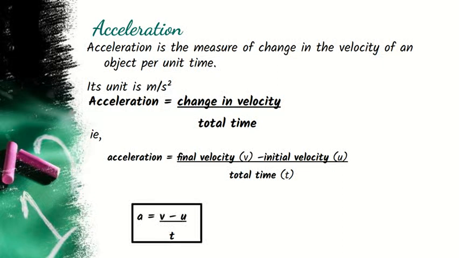Now in the numerator, both are velocities, which have the unit meter per second, whereas time has the unit seconds. So meter per second divided by seconds, you get meter per second square. And that's how the unit of acceleration becomes meter per second square.